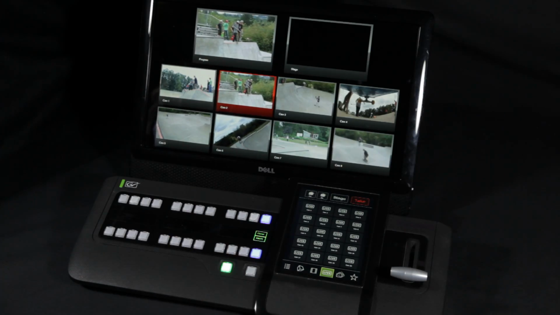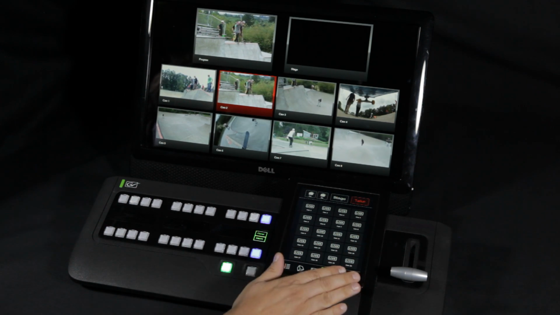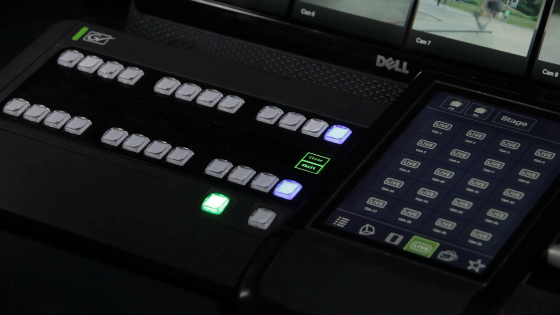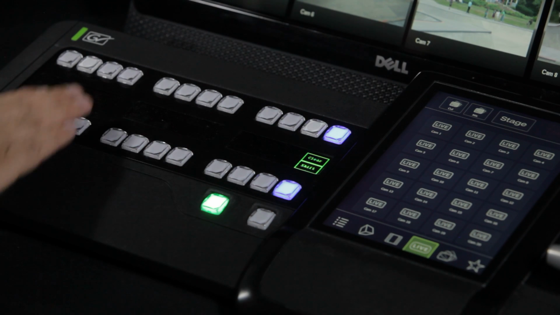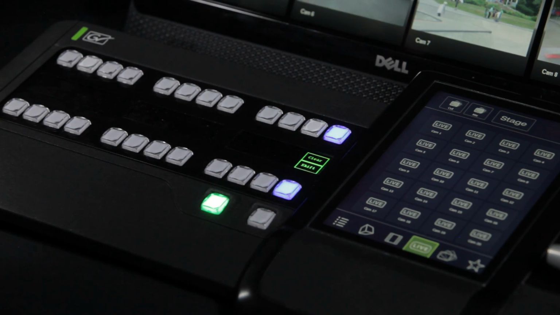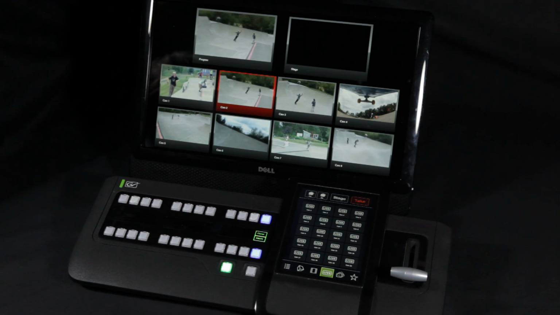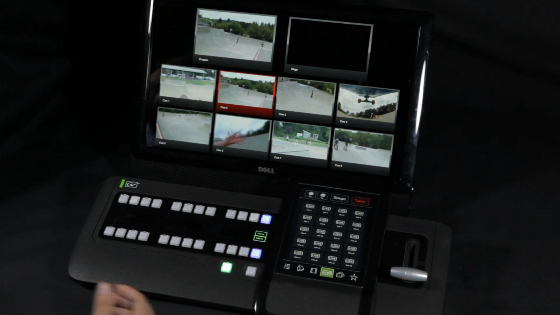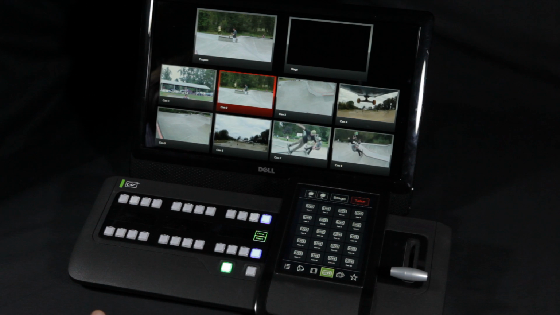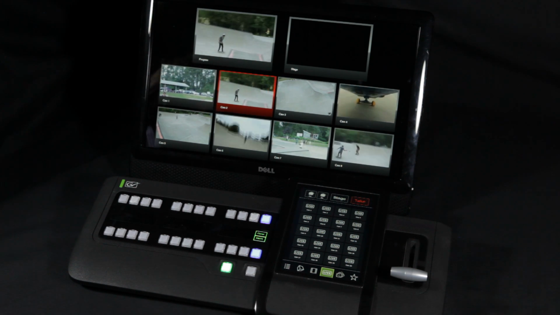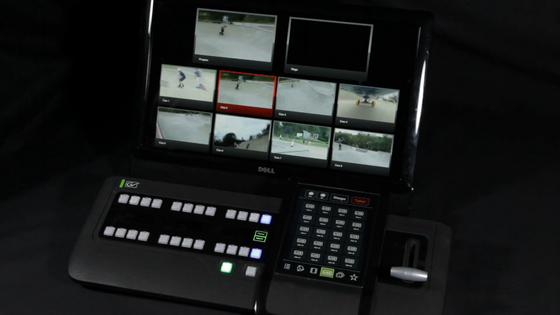But probably most usefully, I can assign production elements to the physical buttons on our GV Director panel. Now, whilst this may look like a program preset row found on one of our more traditional switcher panels, it's really not. These are simply buttons that you can assign production elements to, and in doing so, create a user experience that is tailor-made for the production requirements at hand. So let's assign some cameras.